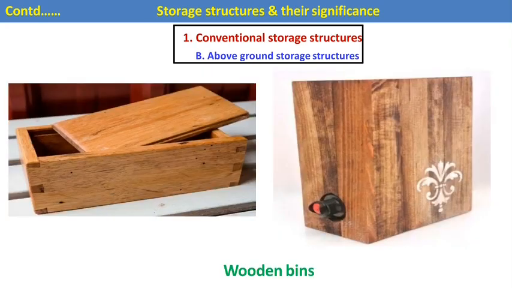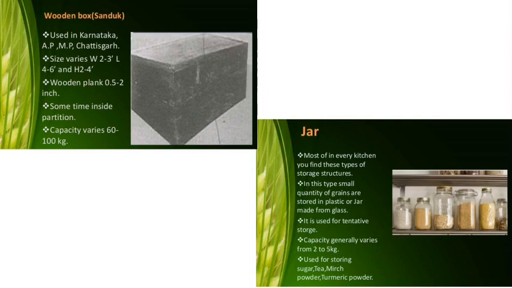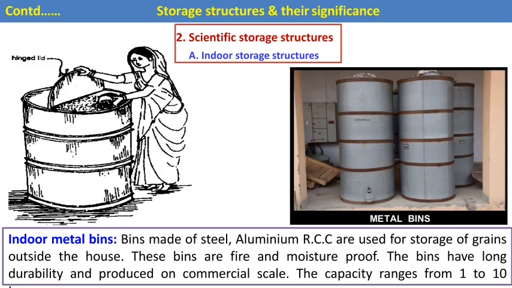Then these are the wooden beams. This is also used for small-scale storage in above-ground storage. Then this is a wooden box. It is mostly used in Karnataka, AP, Madhya Pradesh and Chhattisgarh. The capacity is 60 to 1000 kg. Then this is the jar, and the capacity of the jar is 2 to 5 kg and it is mostly used in our kitchen.